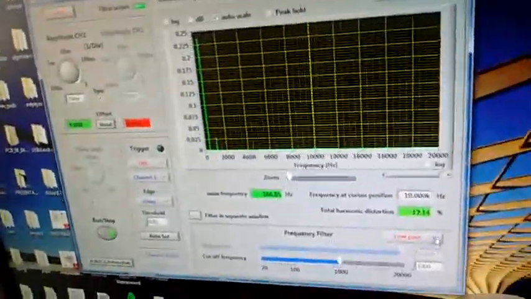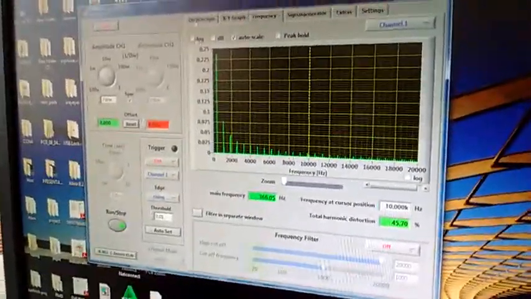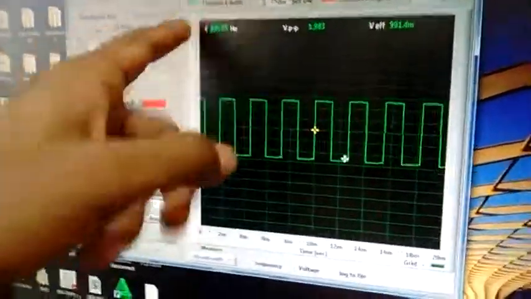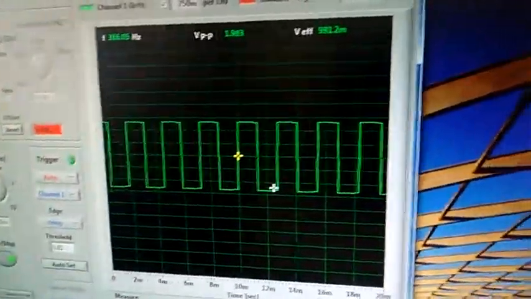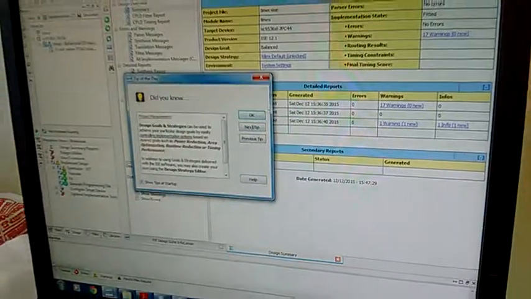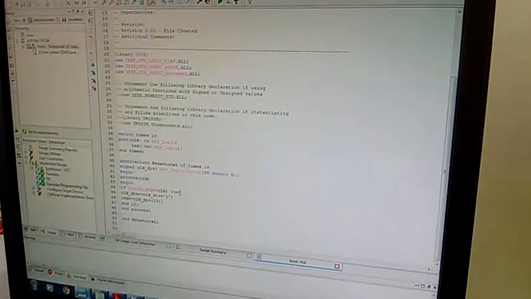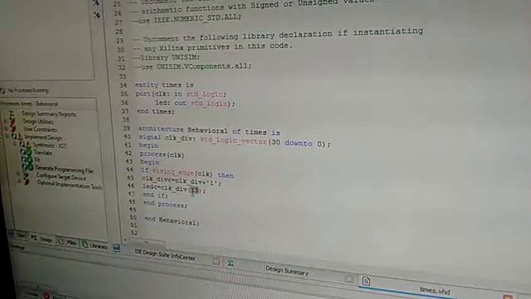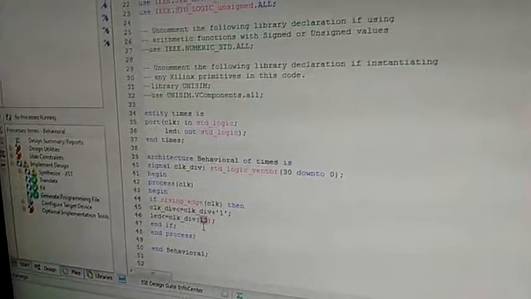So now I will show you that. Once again I am going to change the frequency. I am going to increase the frequency by using Xilinx, that means by using the CPLD.